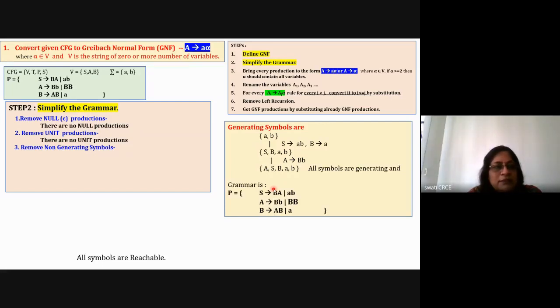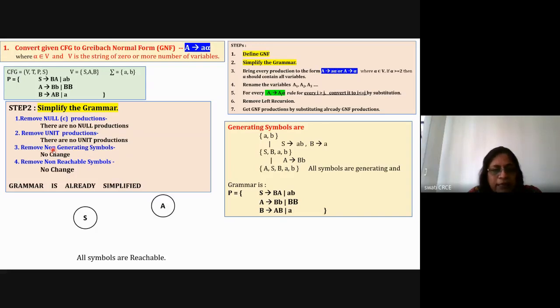So grammar remains the same. Same grammar is there. Now after the third step of simplification, you need to check whether the symbols are reachable. So draw the circles for non-reachable symbols like S, A and B, and then try to find out whether there is any rule. S is equal to BA is there. Because of that, A and B are reachable from S.